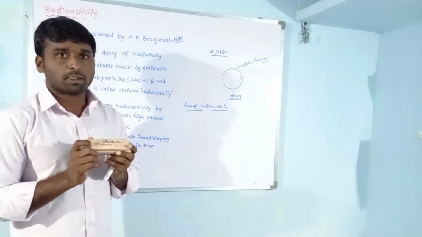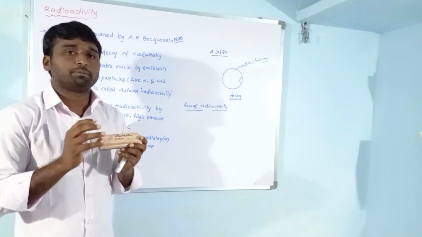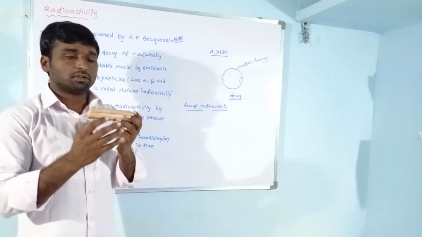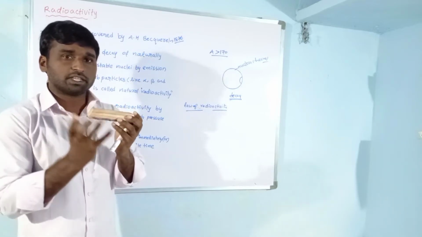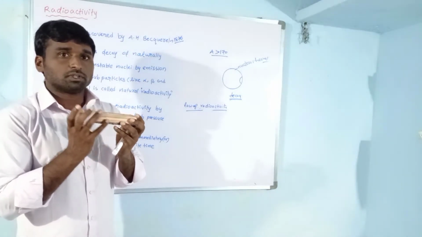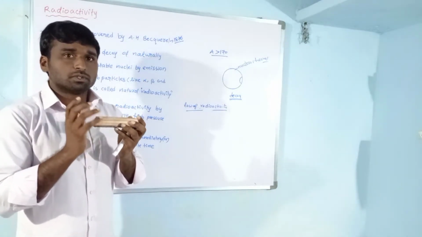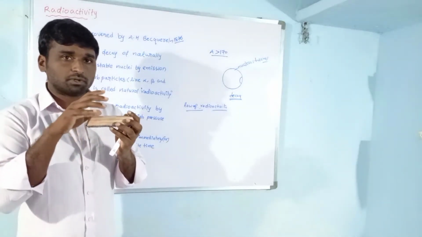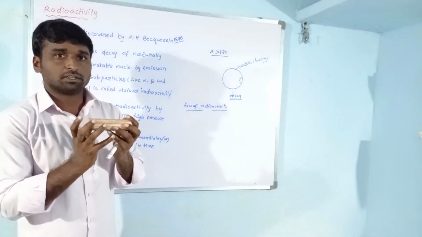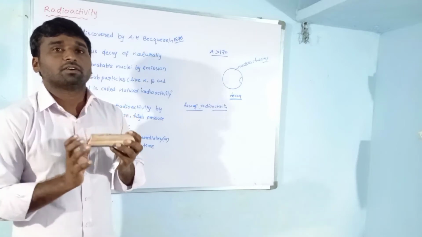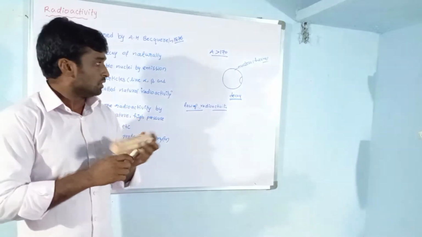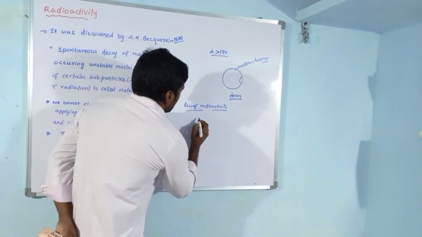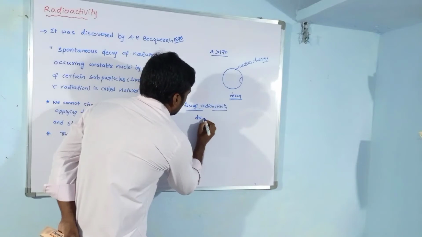How many depends on how large the collection is. If the collection is very small, the disintegration is small. If the collection is very large, the disintegration is very large. So what is dN? That is the decay of nuclei.